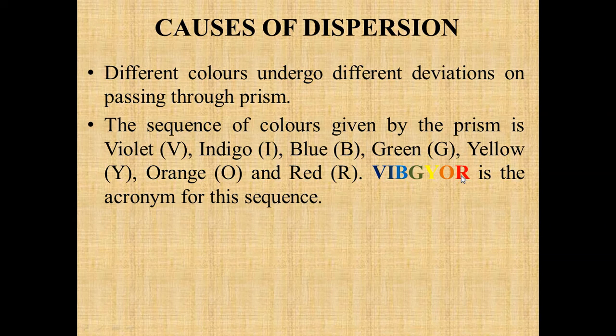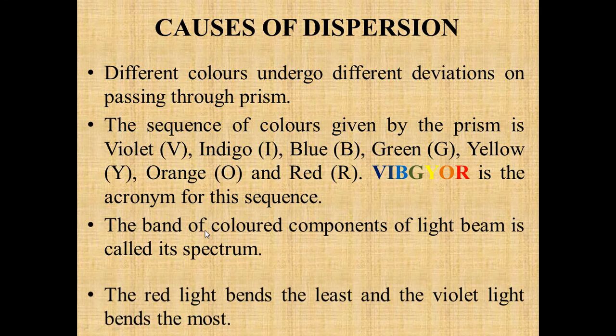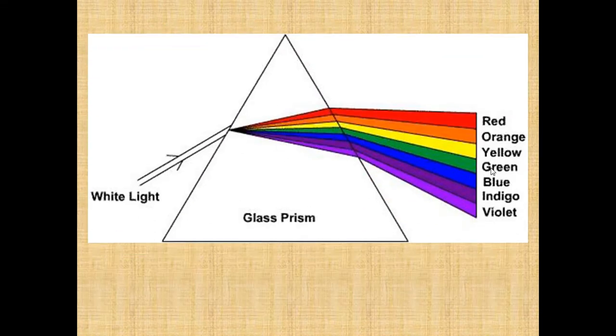So this is the sequence of colors given by the prism, with the maximum deviation for violet to the minimum deviation for the red color. This band of colored components of a light beam is called its spectrum.